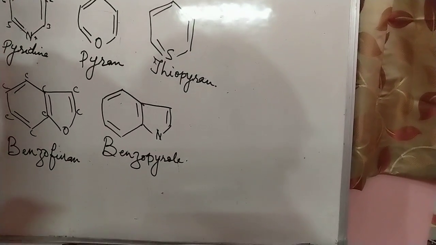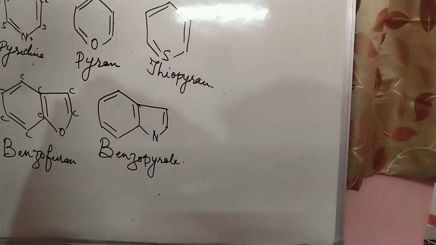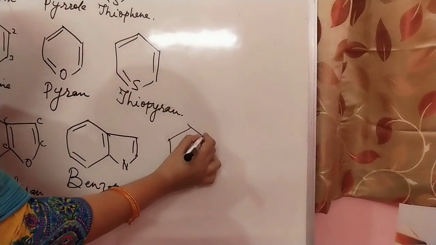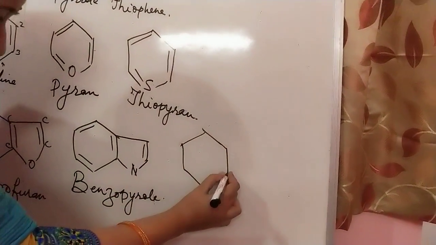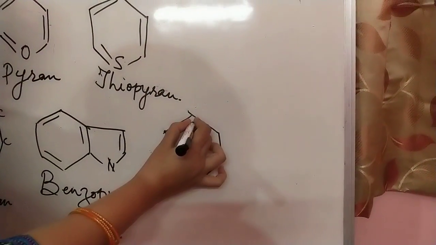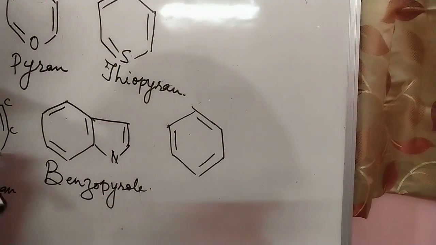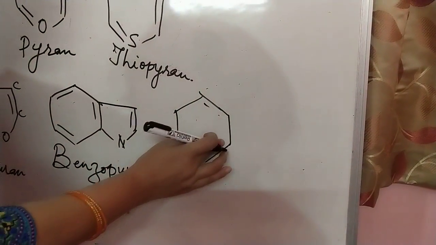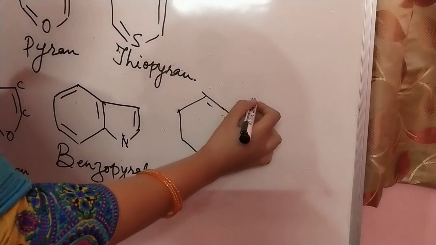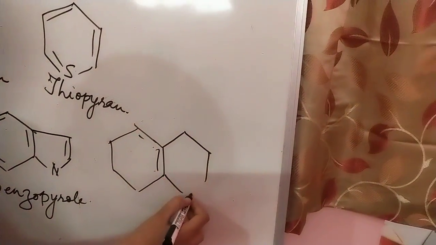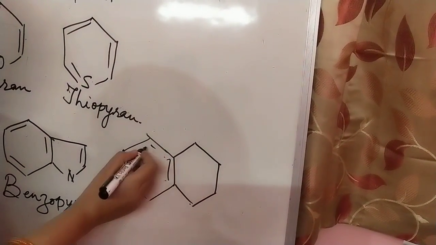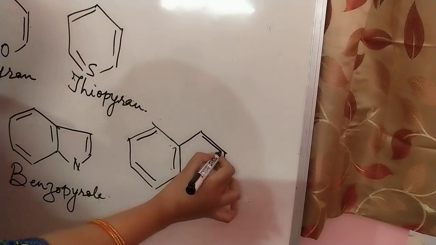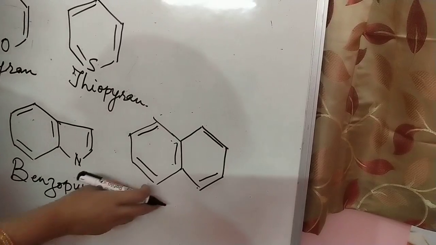And the next is quinoline. We are taking here the double bonds, and these are two rings.